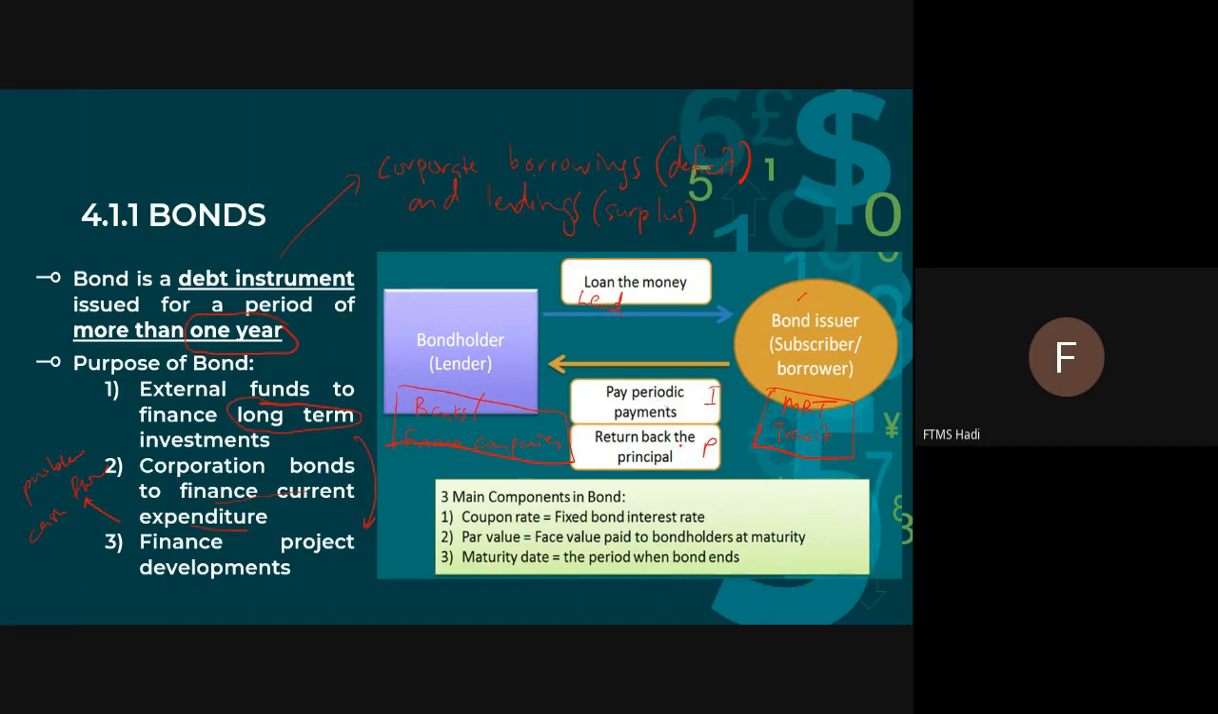So there are three main components in a bond. The coupon rate, which is more on interest. The face value, also known as par value, which is the principal. And the maturity date, which means the period. Some projects require 5 years, some projects require 10 years, and so on. It depends. Different projects have different maturity dates.